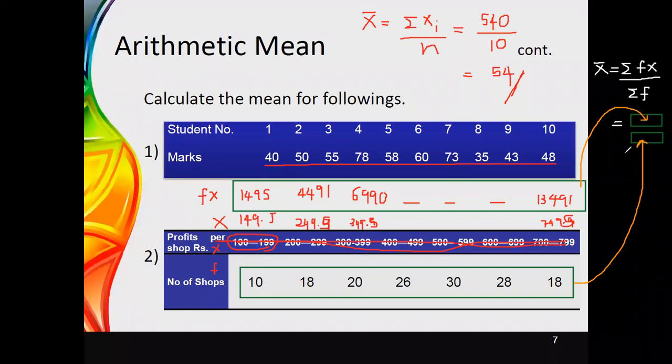Now you can perform the calculation by division. The summation of fx divided by the summation of f gives you the final result for x bar. Using this calculation, you can simply calculate the value for x bar for group data.